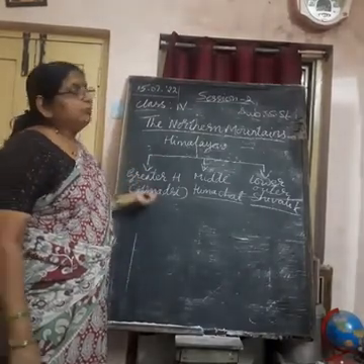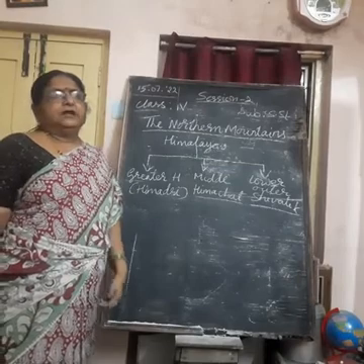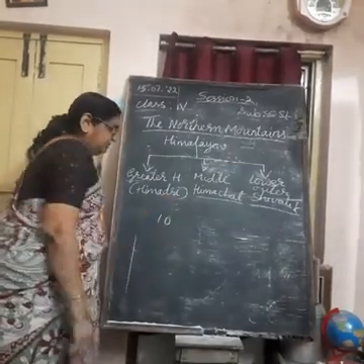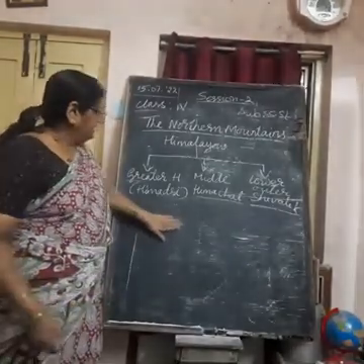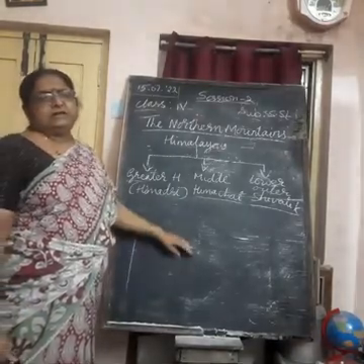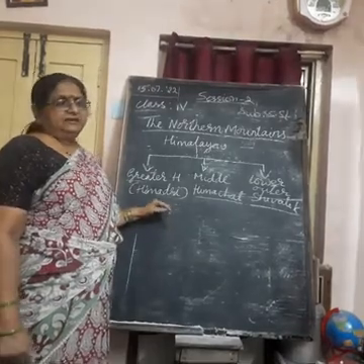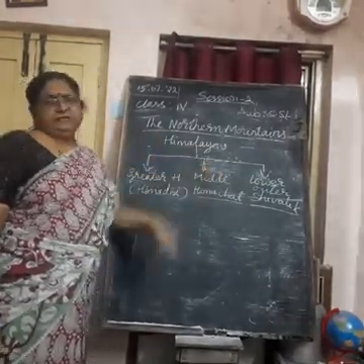And one more importance of Himalayas: if you count the 10 highest mountains in the world, 9 are in the Himalayas. Out of 10 highest mountains of the world, 9 highest mountains are in the Himalayas. Out of them, the highest mountain in the world is Mount Everest, which is in Nepal.